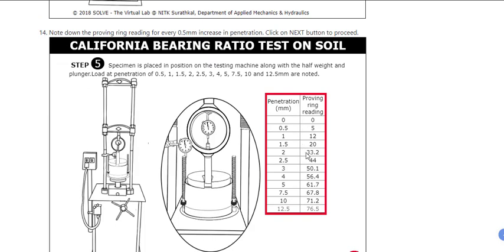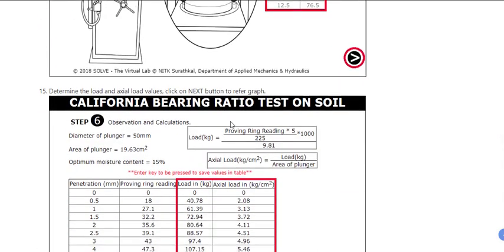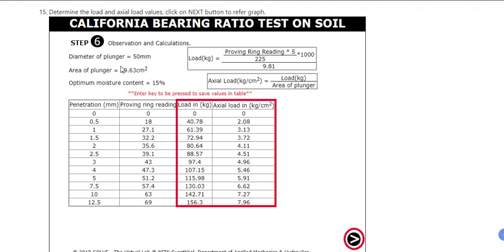So this is how you will get the penetration values from here. This is the proving ring value for the loads. These are noted, and finally the calculations are done. Diameter of the plunger is 50 mm, and the area of the plunger you can find out. Optimum moisture content, let's say you're adopting 15%. It is up to us, it depends on the sample.